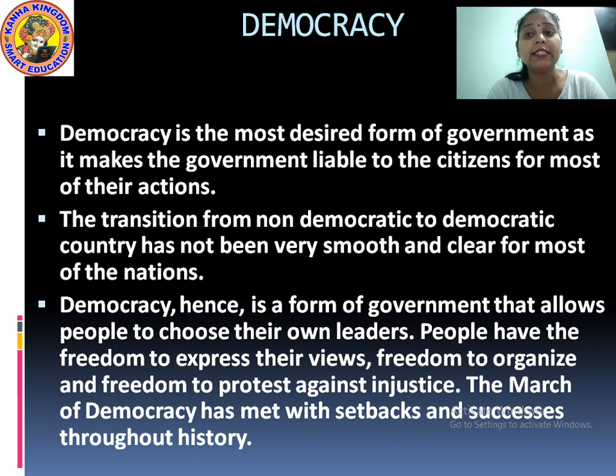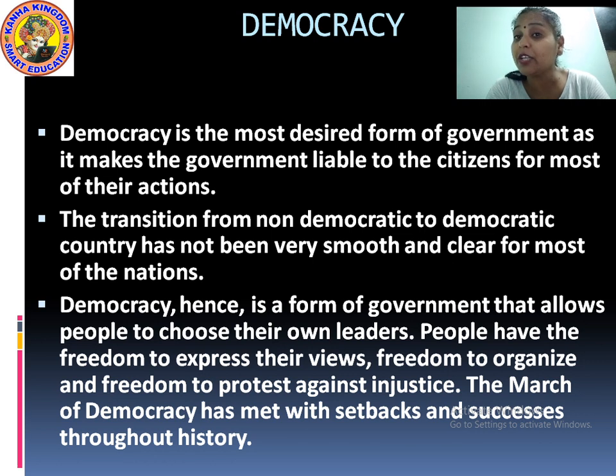Democracy, hence, is a form of government that allows people to choose their own leaders. People have the freedom to express their views, freedom to organize, and freedom to protest against injustice.